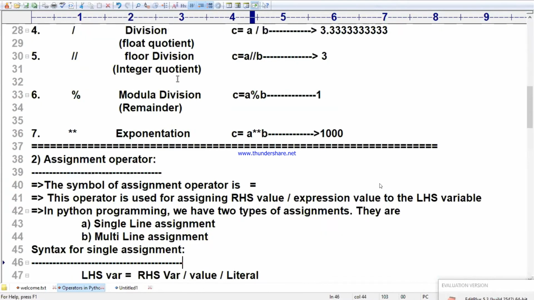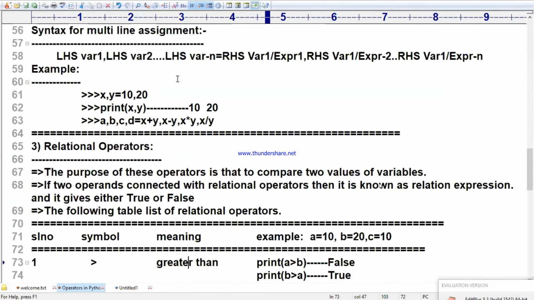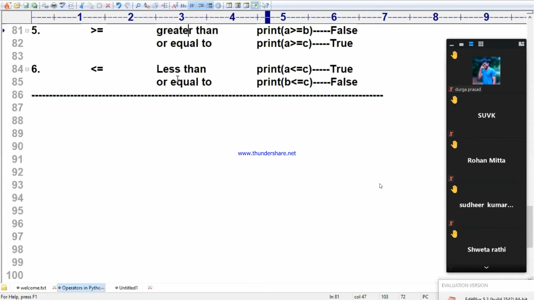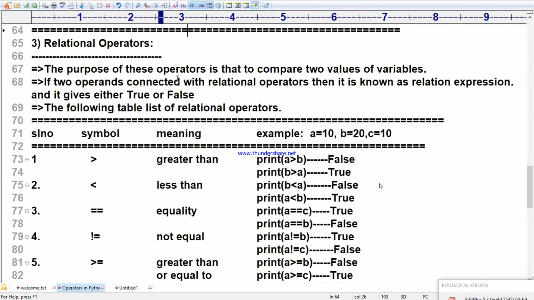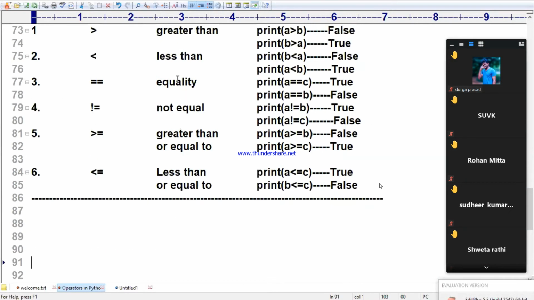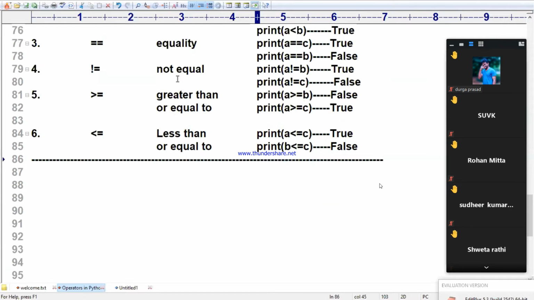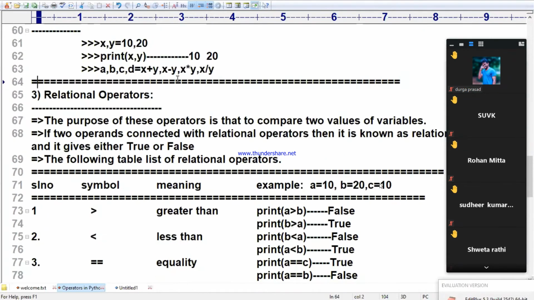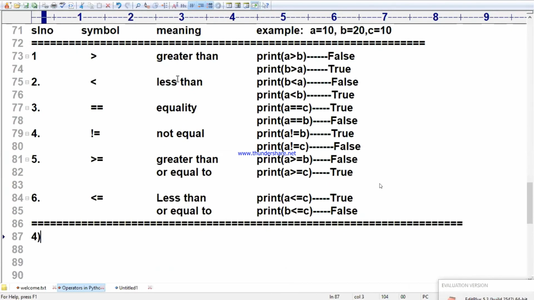Very, very important discussion. We are coming to the logical operators. Already we discussed relational operators. Finished. Now I am going to enter into the logical operators. Very, very powerful concept. Write down the heading, all of you: logical operators. I think fourth operators. We will do logical operators.